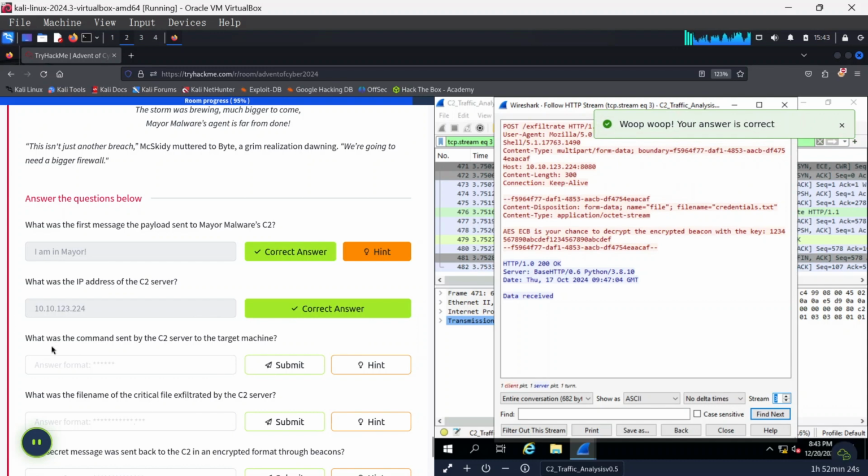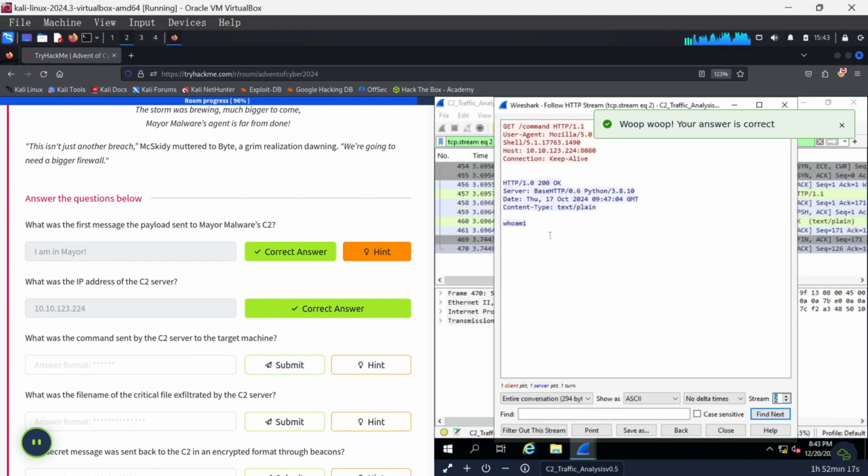And that's correct. Now, what was the command sent by the C2 server to the target machine? If we go back to stream number 2 here, we could see that it's whoami. That is the command, whoami. We hit submit. And that's on stream 2.